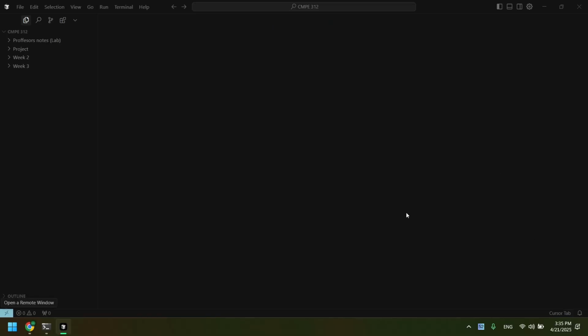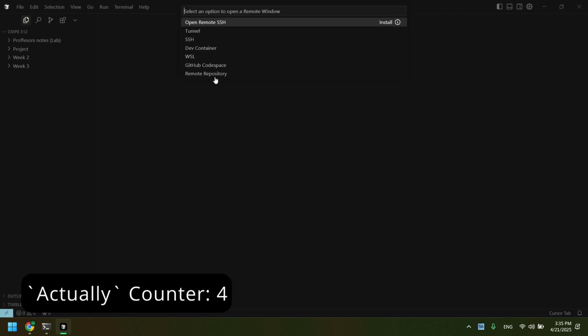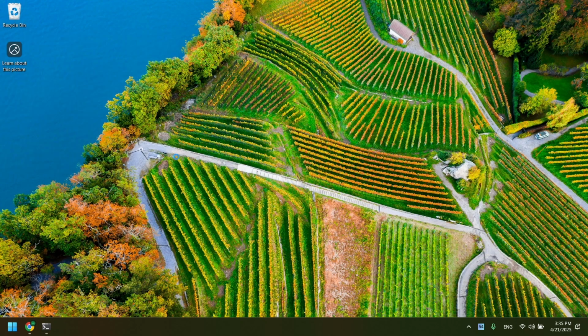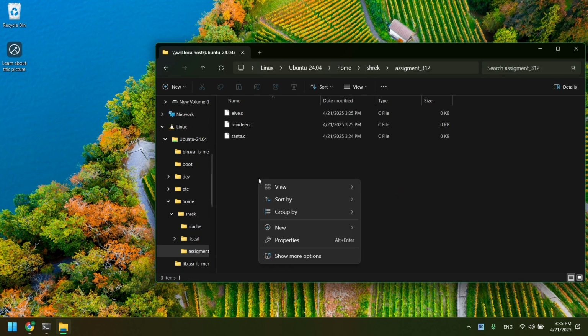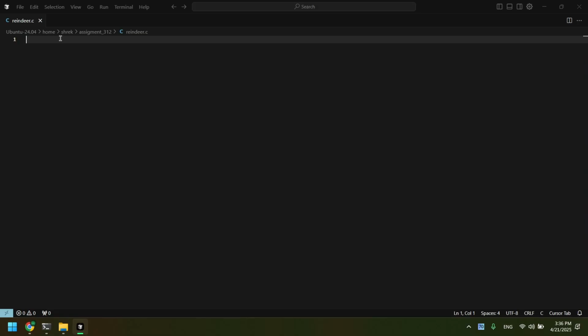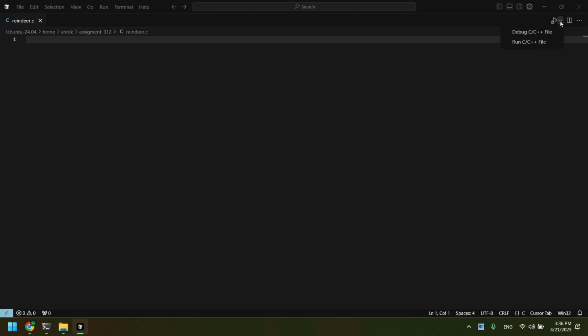I don't think it's going to actually install it, it just keeps on looping. So what I'm going to do instead is go back to the folder here. And what if I right click and nothing? What about if I right click on the folder, open with Cursor? Yes. Now I am interacting with the file, however I cannot, oh wait, no, I can run it. It just needs some loading.